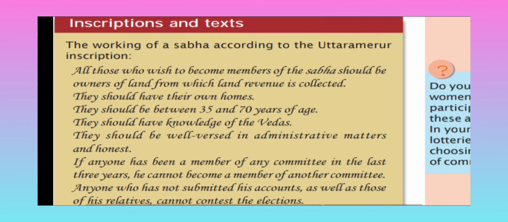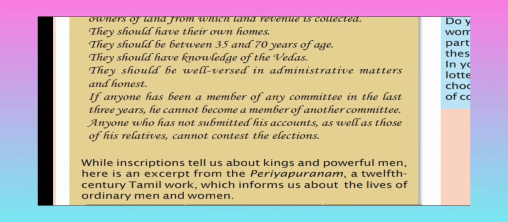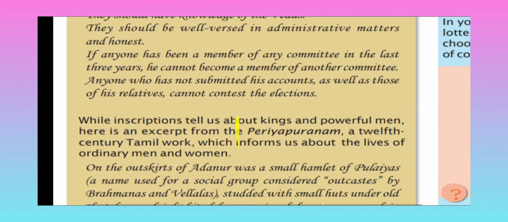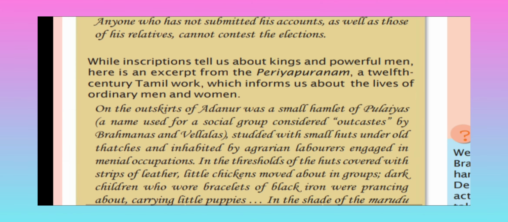If anyone has been a member of any committee in the last 3 years, they cannot become a member of another committee. Means one person can be a member of only one committee, not another. Anyone who has not submitted his accounts as well as those of his relatives cannot contest the election. Means those who have already submitted their accounts, once they become a member for 3 years, they cannot be a member again. Okay.